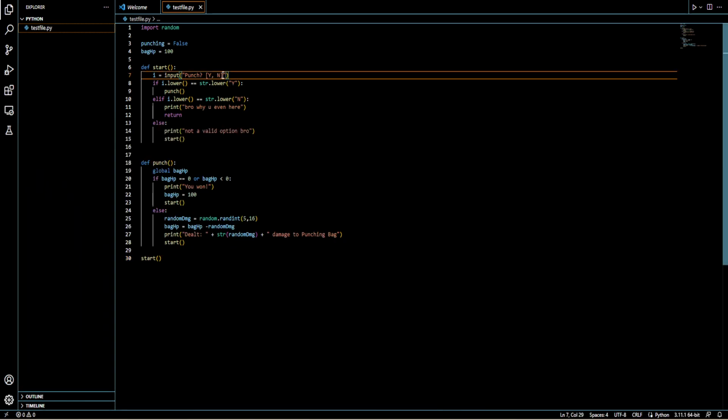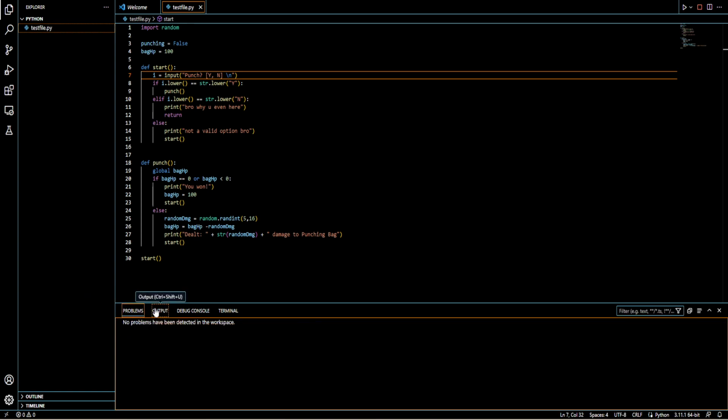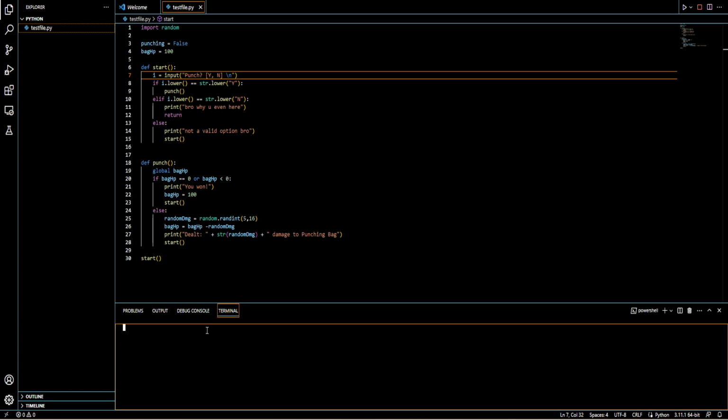We can do some stuff. Actually, one thing you can do is, if you want to, make a space there to make it look nicer. But you can also make a backslash and an N, and it will go a line down. It's easier to just show you guys. As you can see, it's down here instead of being here. So you can type yes down here. It doesn't even let me, bro. Oh, it's the output. I want to run it in the terminal. Py test file.py. So now we can type yes right there. And now it's kind of like that.